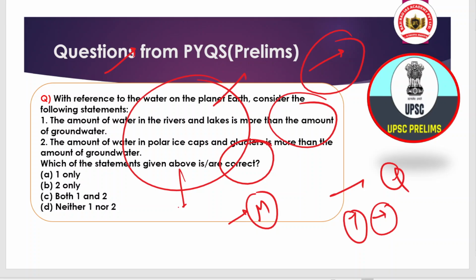Try to understand that, and you can analyze from the previous year papers the importance of these topics. So any articles reflected in the editorial regarding these types of topics, we try to discuss, so that any issues related to these topics are cleared in a good way, from basics to advanced to the analytical approach. So let's start our editorial discussion.